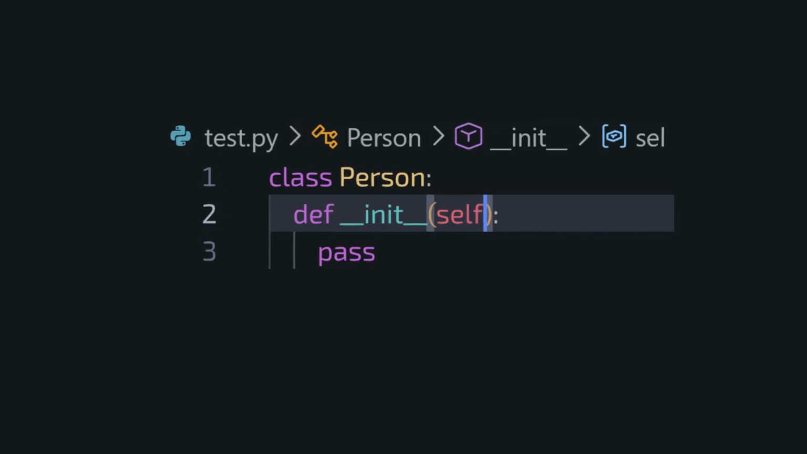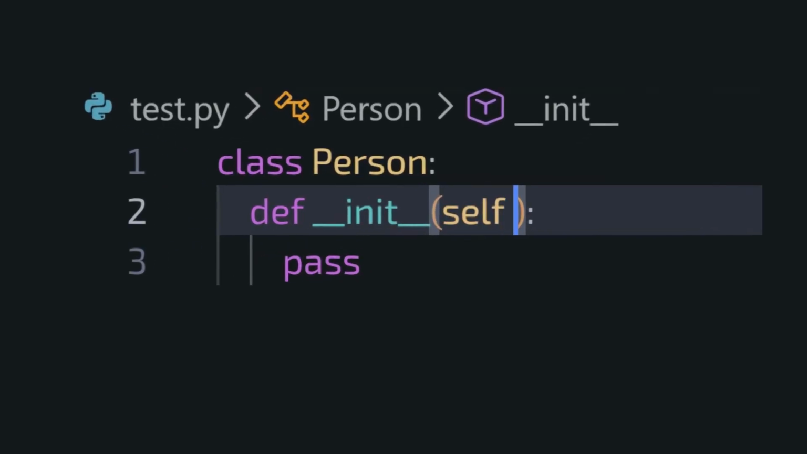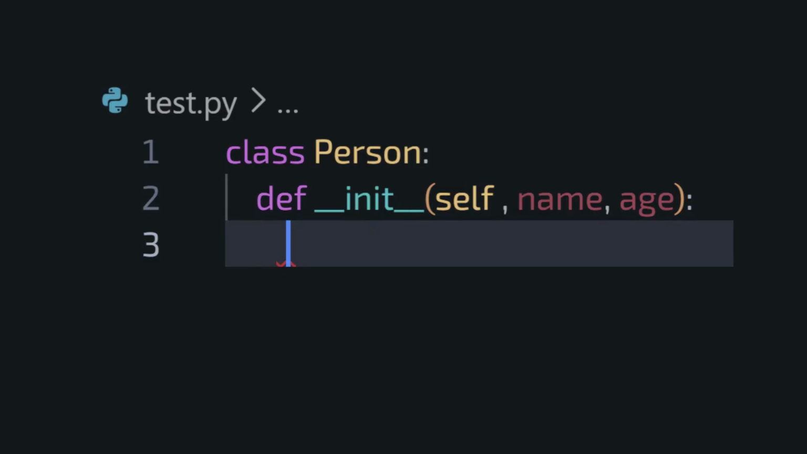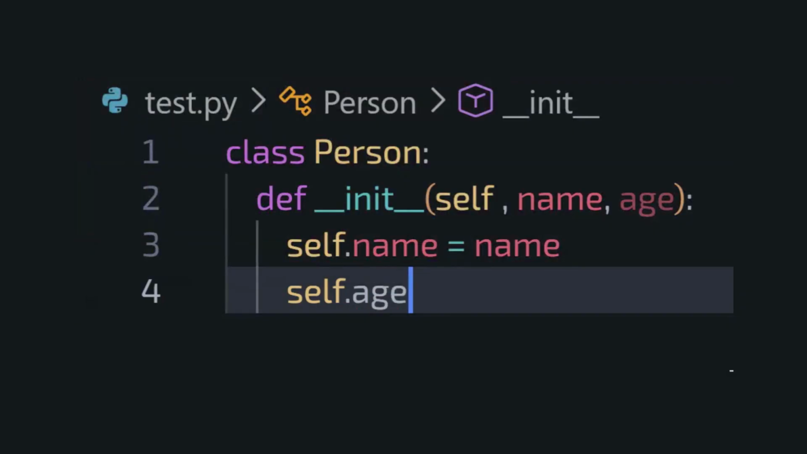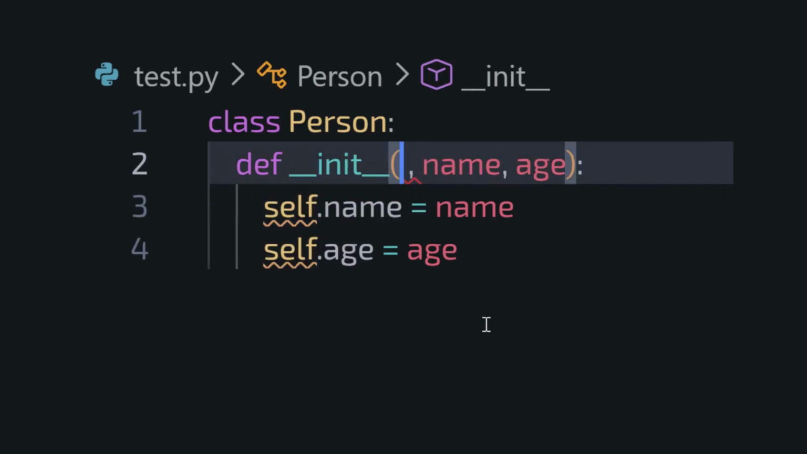Why do Python developers write self everywhere? Look at this code, class Person. Then inside it, self.name, self.age, self.something. But wait, what even is self? Why do we keep writing it again and again? And what happens if we remove it?